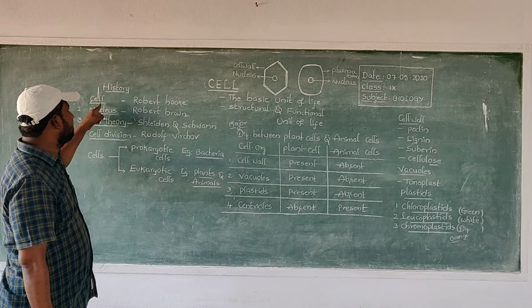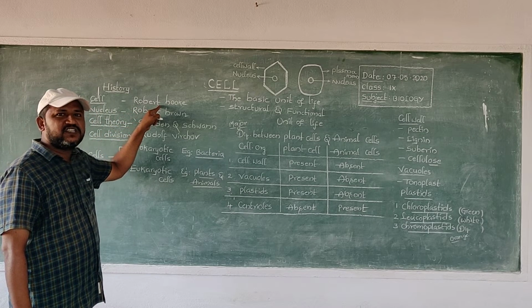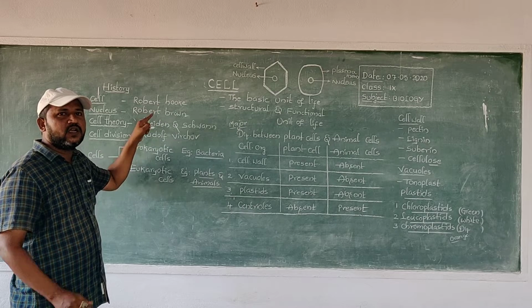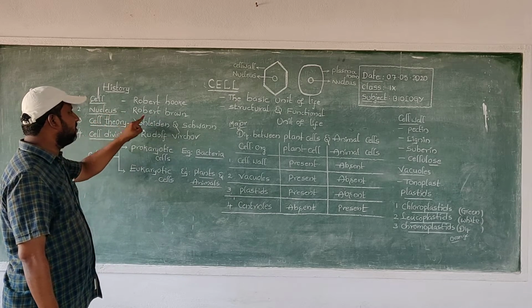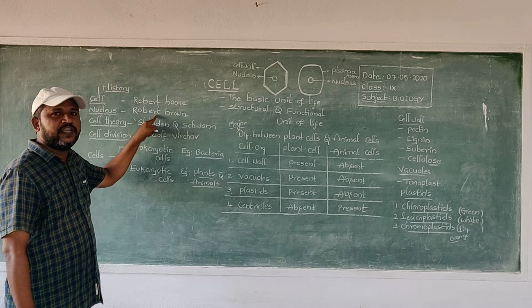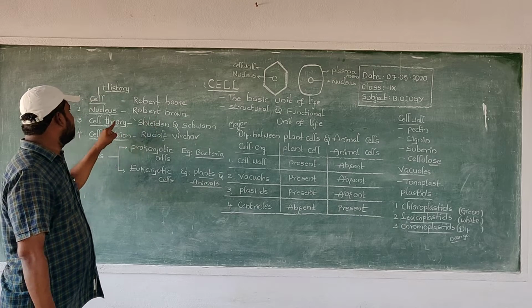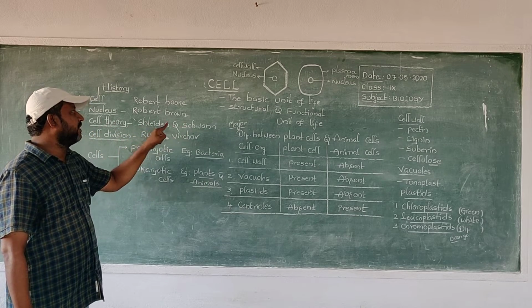Okay, once again I will tell the history of the cell. The first cell was discovered by Robert Hooke in 1665 in a cork. Second, the nucleus was discovered by Robert Brown in 1831. The cell theory was proposed by Schleiden and Schwann.